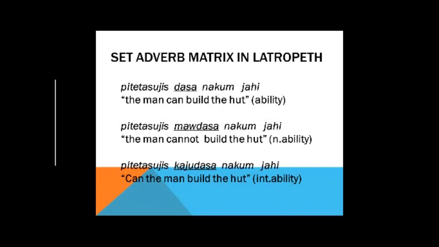So now we'll just have a look at some examples which will probably help put this in context. So piche tasu yis dasa na kumyahi. That one's fairly straightforward. The man can build a hut, having the ability to do so. We've got a negative, which is fairly straightforward. Mau dasa is the negative form. Piche tasu yis mau dasa na kumyahi. The man cannot build a hut. We have an interrogative here. Piche tasu yis kayu dasa na kumyahi. Can the man build a hut?